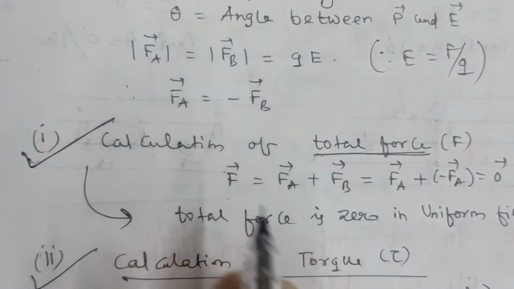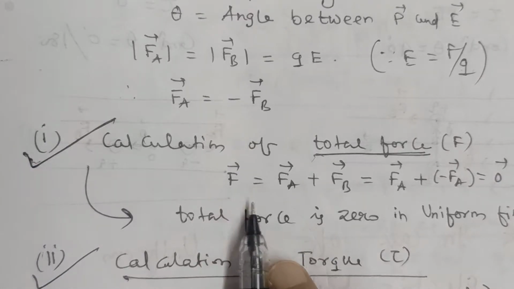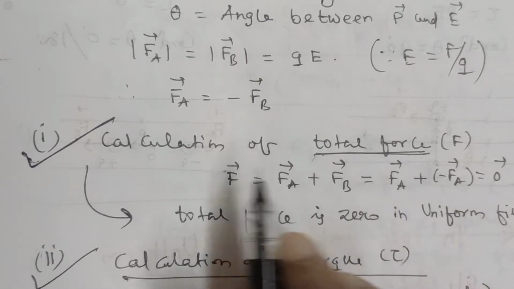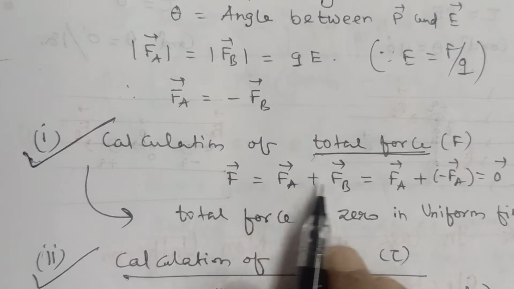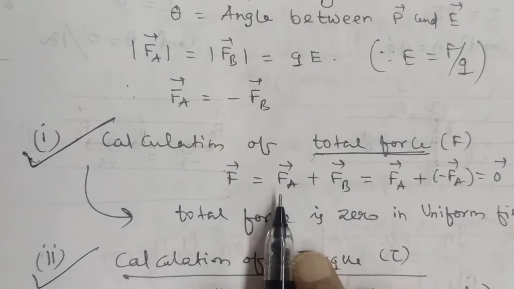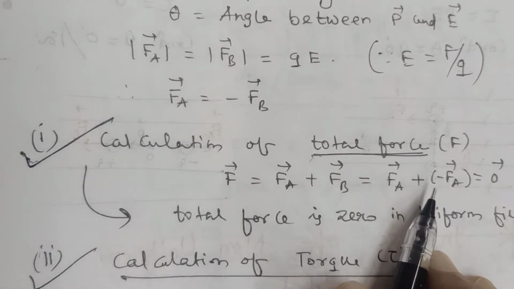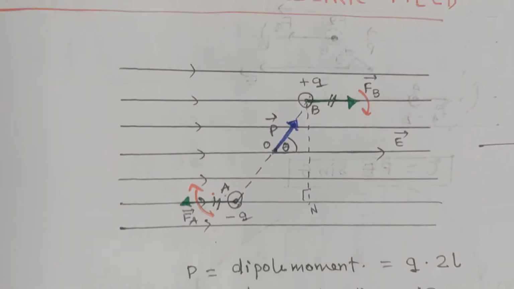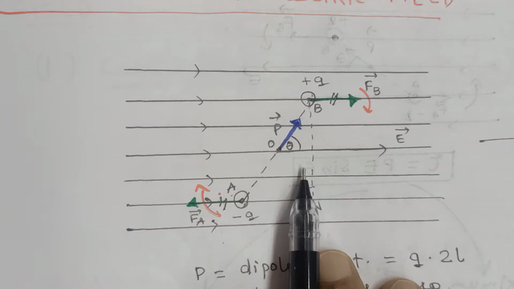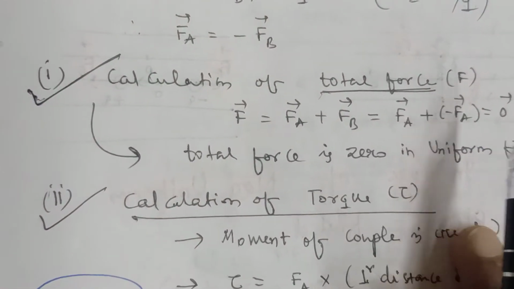So there is a short question in the exam: what is the total electric force acting on the electric dipole in the uniform electric field? You should remember the answer is 0. If a question comes asking how it is 0, then simply you can explain by the vector method. The resultant of two vectors that are antiparallel, with an angle of 180 degrees between them and the same magnitude, is 0. That means if an electric dipole is kept in the uniform electric field, the total force acting on the electric dipole is 0. Now our important part, we have to calculate the torque.